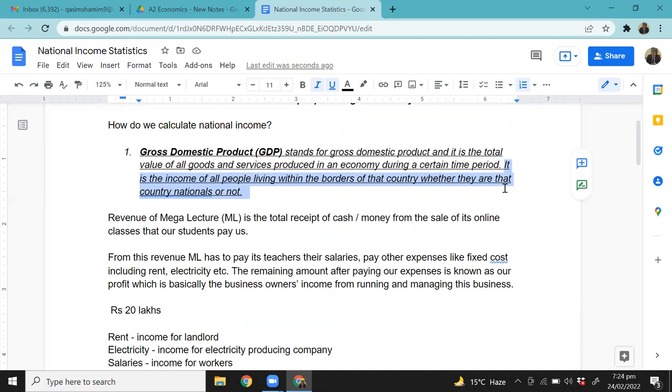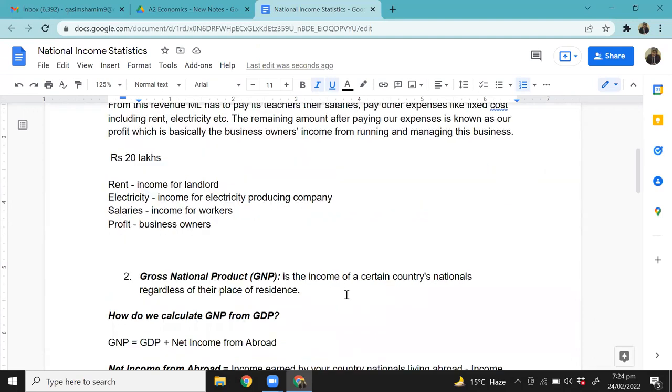Now we are coming to the second part, which is GNP, gross national product. So we are recapping what we did yesterday and then moving forward from there. Gross national product is the income of a certain country's nationals, regardless of their place of residence. It's the income of a certain country's nationals, regardless of their place of residence.